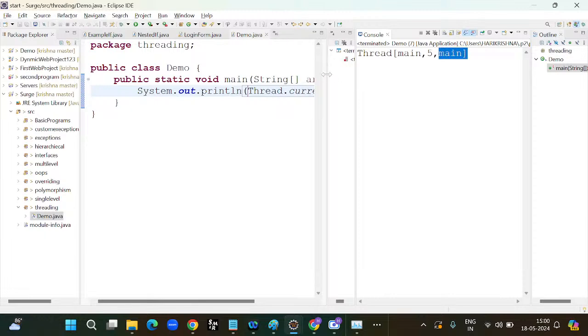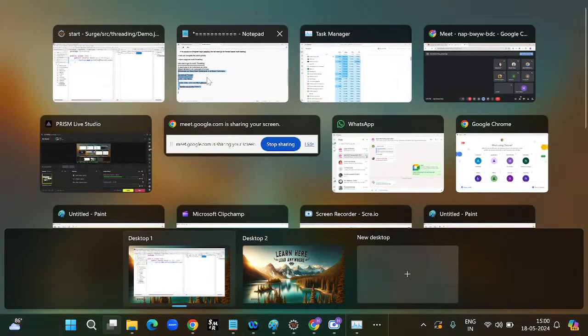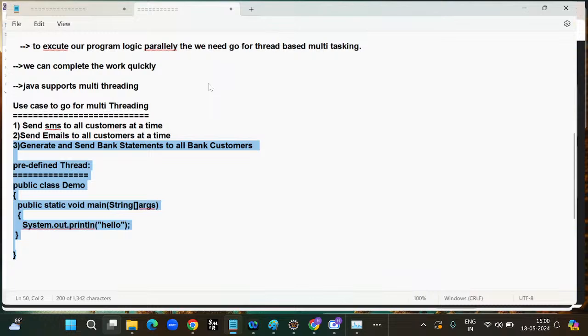So you got the clarity. Whenever you execute a program, whether you like it or not, JVM will internally use one thread, the main thread. The main thread you can also call the predefined thread, or the default thread. For execution of our program, JVM compulsorily utilizes one internal thread, the default thread. So I hope you got the clarity about the predefined thread.